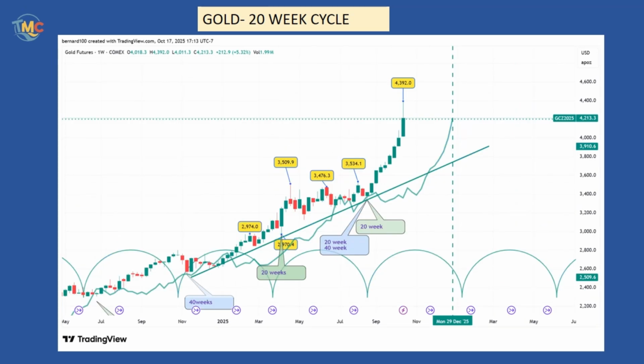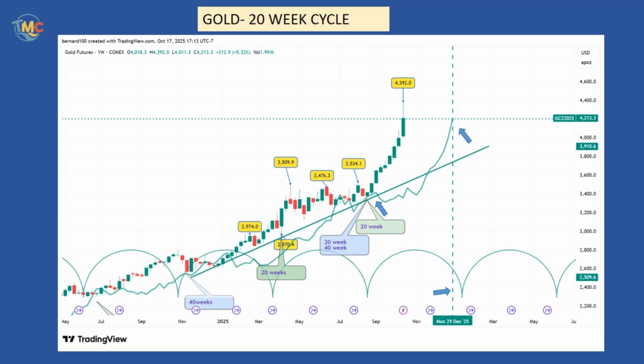The last 20-week cycle low formed on August 20th, at the same time as the last 40-week. The next low is expected to occur by the end of December, the green vertical dashed line. At that time, the gold market should find support on its cycle line, which will be around $4,300. After forming its low in December, the gold market should rebound on its way to form its 40-week cycle peak, then decline and cross below its cycle line, providing a potential downside target.